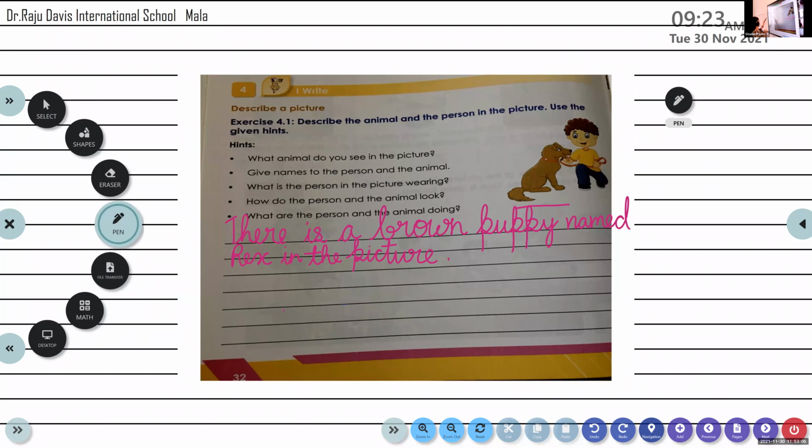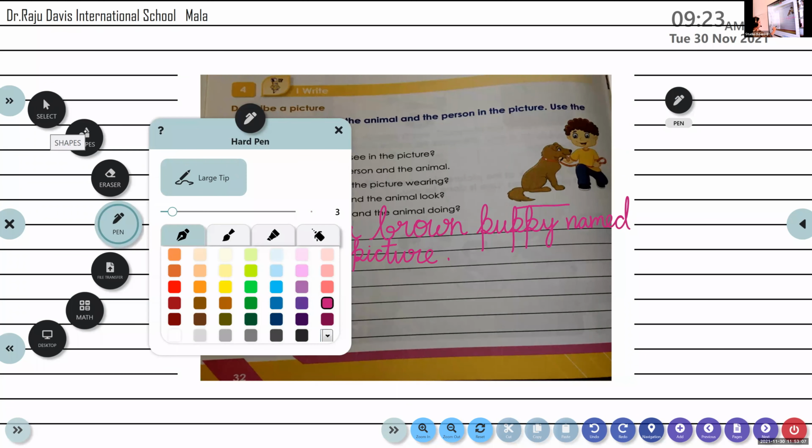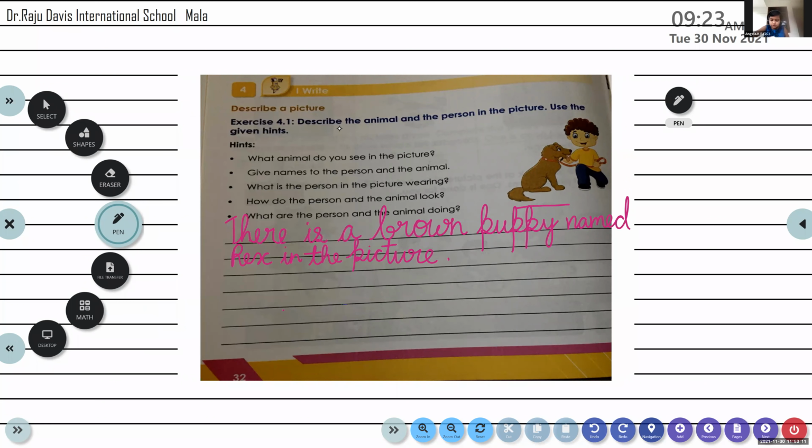Okay, Angela, continue reading the second question. Give names to the person and the animal. Now we have already written the name of the animal, right? So let us give a name to the person.